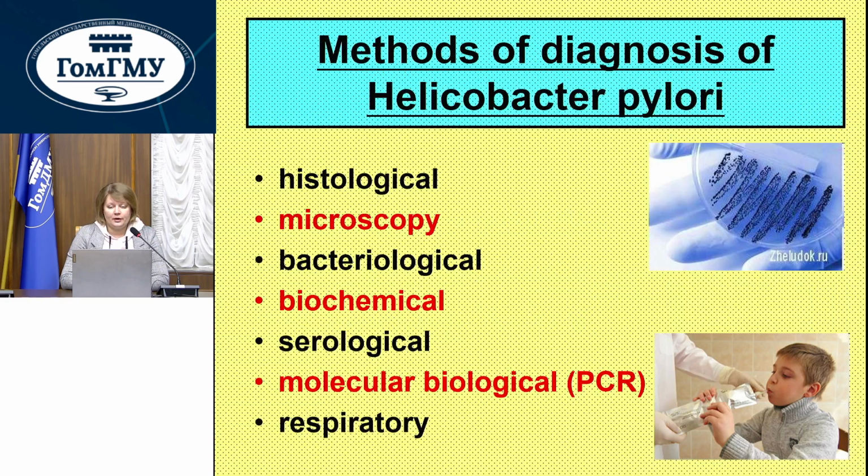Methods of diagnosis of Helicobacter pylori infection. We have the histological method, microscopy method, bacteriological method, biochemical method, serological, molecular biological method, and respiratory method.